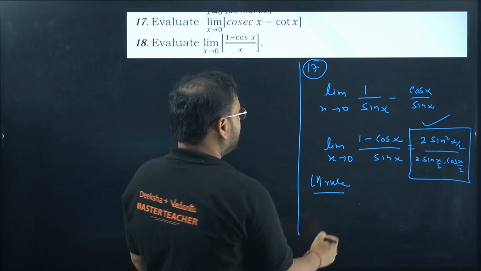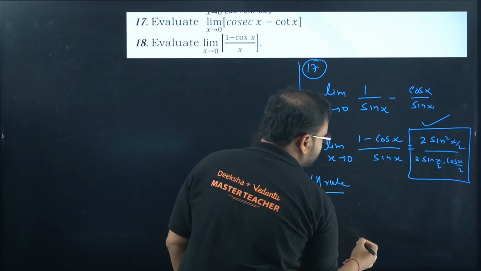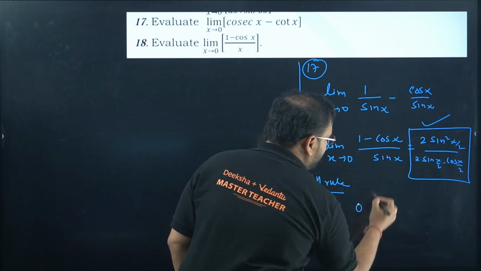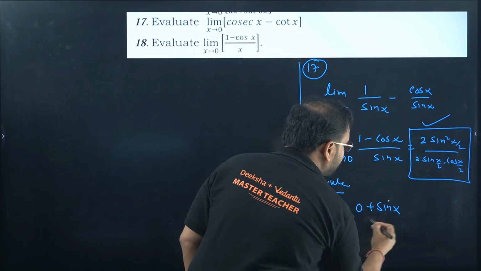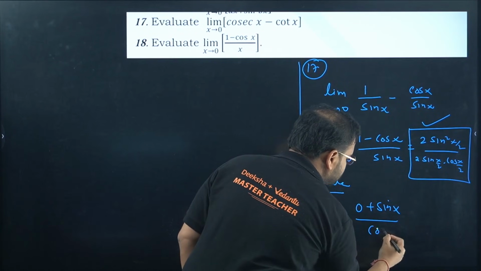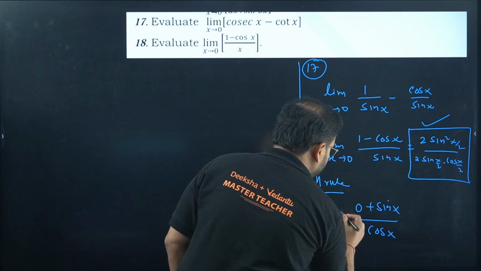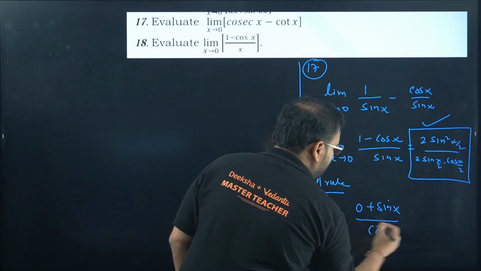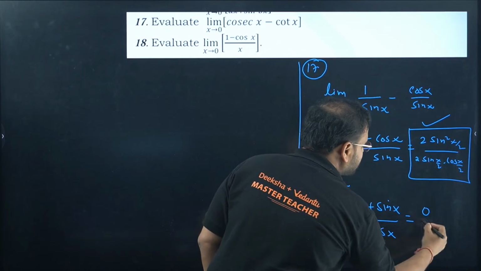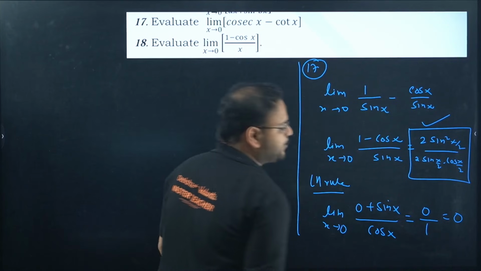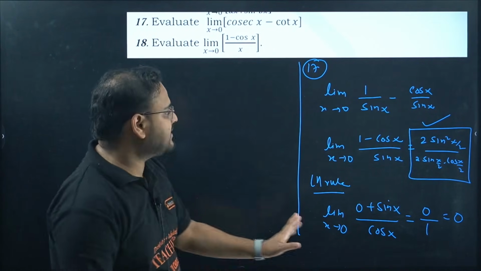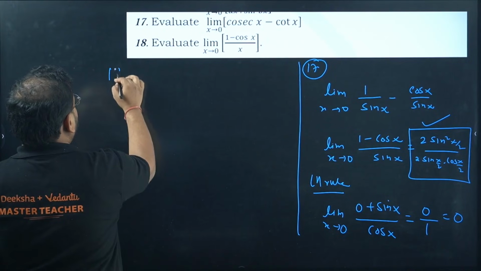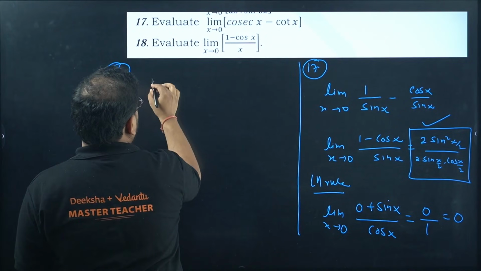Okay, I am using LH rule. So I'll get here, and the same limit if you differentiate, you will have 1 will be 0. Cos derivative is minus sin. So becomes plus sin. Divided by sin derivative is cos. Limit is there as it is, x tends to 0. Check here, sin 0 will be 0, cos 0 will be 1. Answer is what? 0. You use LH rule or use the method of the formula, get the same result as 0.